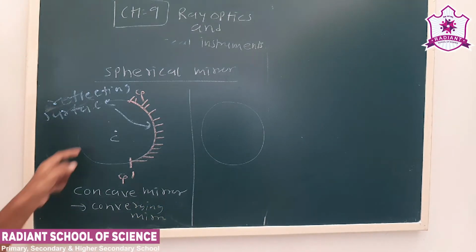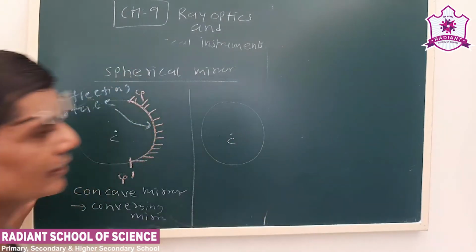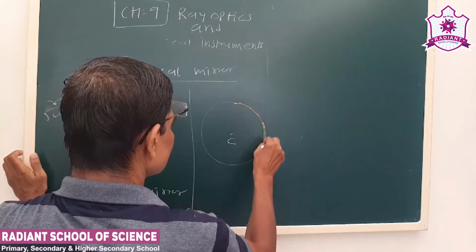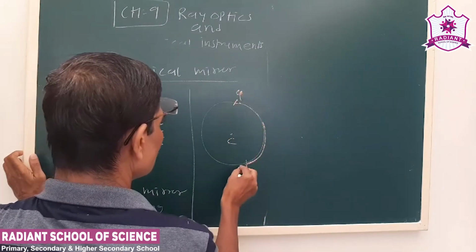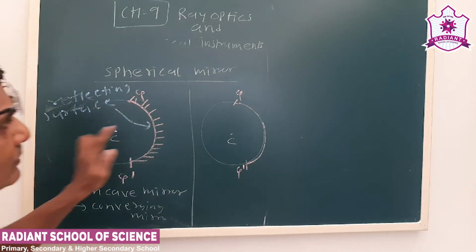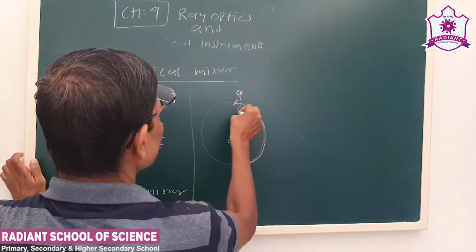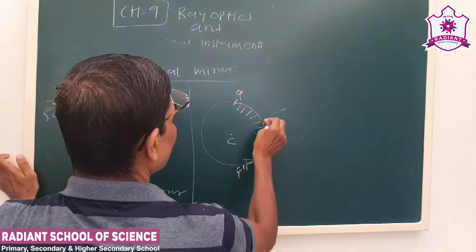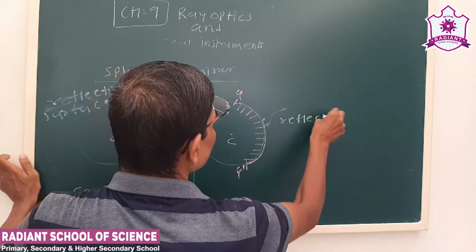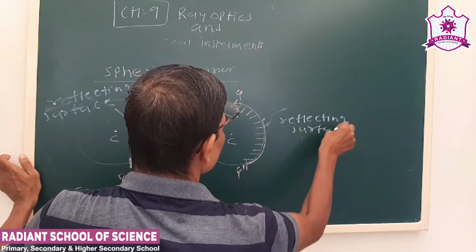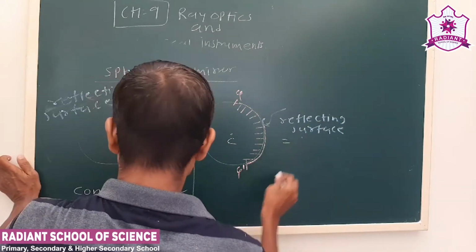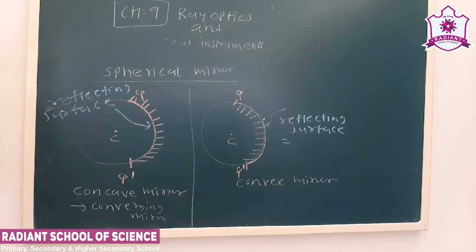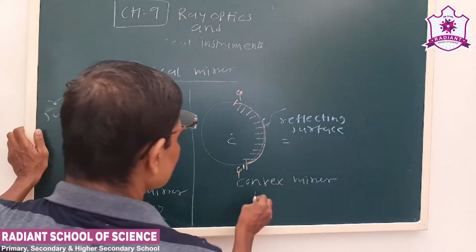Now see this similar sphere here, let us say C is the center of an imaginary sphere. We have cut a part like this, QQ dash. We make an arrangement such that some chemical is applied here, and the outer surface has become the reflecting surface. Then it becomes a convex mirror. Now you have to remember that a convex mirror is a diverging mirror.